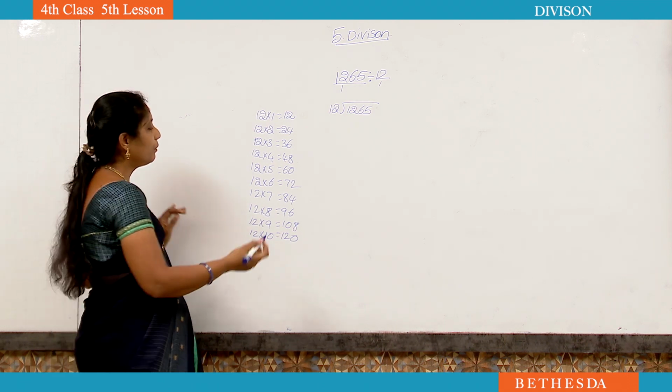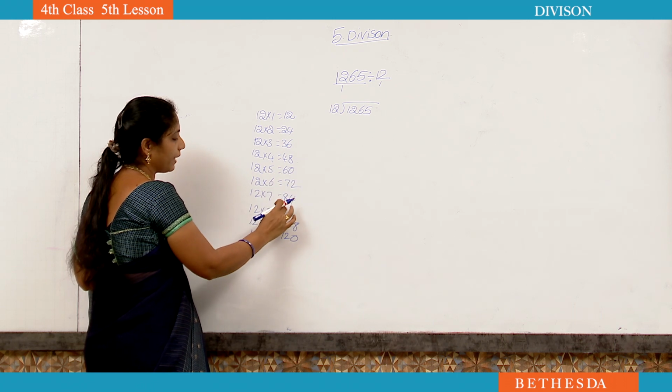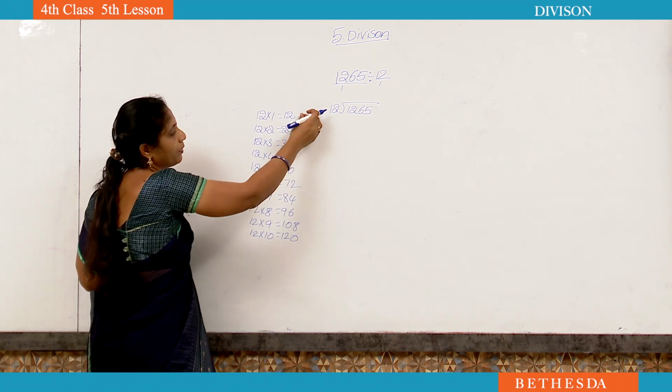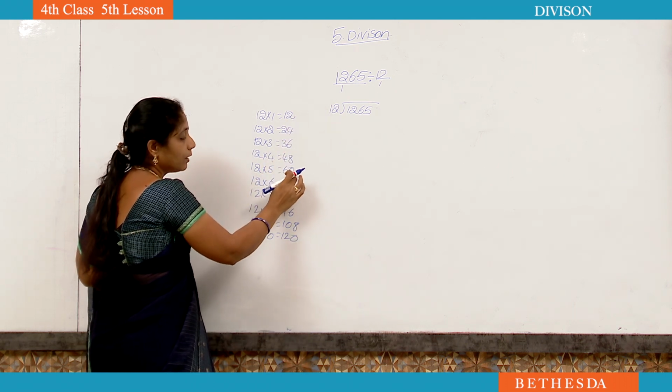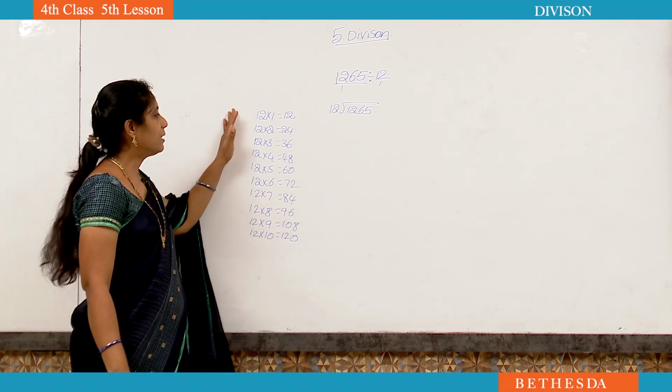What did you observe in the 12 table? We observed 1, 2, 3, 4, 5 is missing, 6, 7, 8, 9, 10, 11 is missing, 12 consecutive numbers. If you observe the ones place, all are even numbers: 2, 4, 6, 8, 0, 2, 4, 6, 8, 0. Okay, and this is the 12 table.